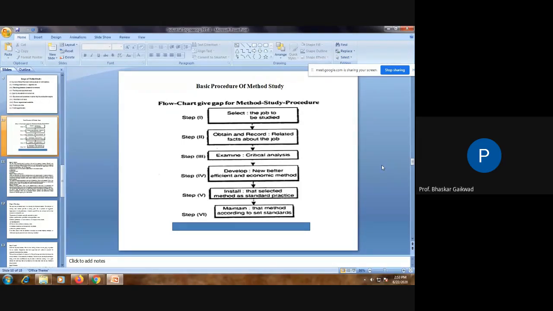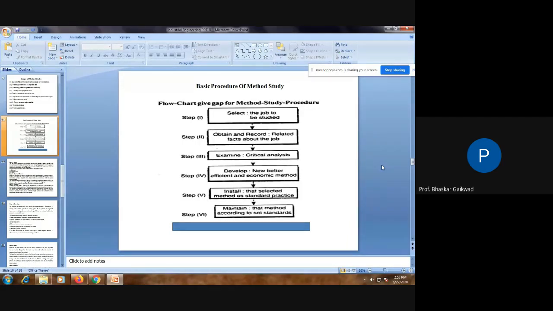Then next, obtain and record related facts about the job. That means what is going on presently, you have to collect that information and record it, meaning a study of the present job. Then next is critical examination of the same. Why these materials, why this process, why there are jigs and fixtures, why there is this tooling?